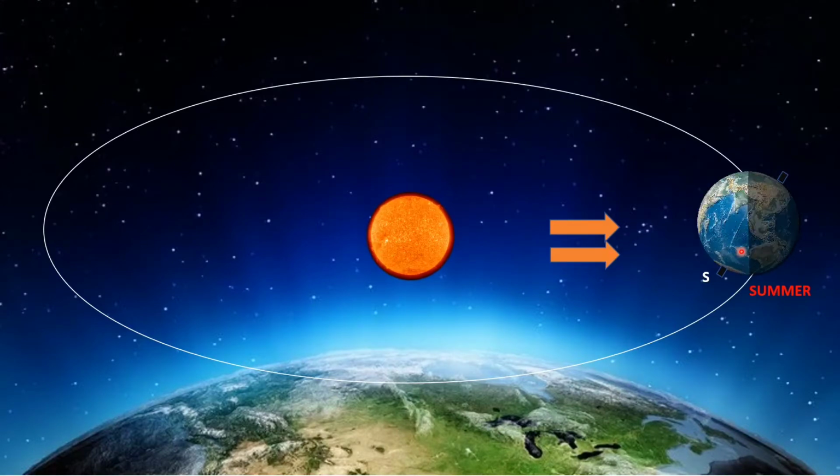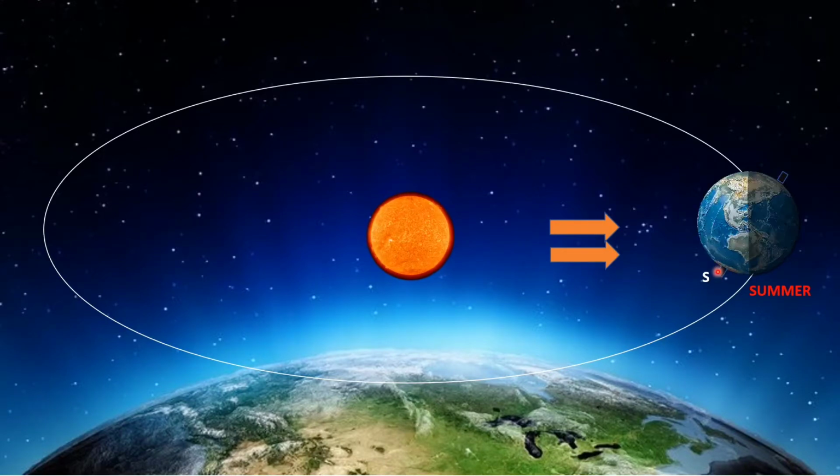Why summer season in the southern hemisphere? Even if it keeps on rotating, for example when this earth comes over here, it still has this inclined position, and the south pole is going to be in front of the sun, and because of which the southern hemisphere will have summer season.